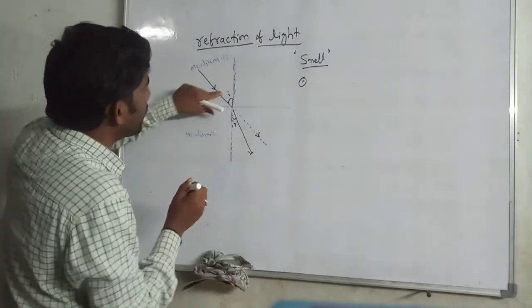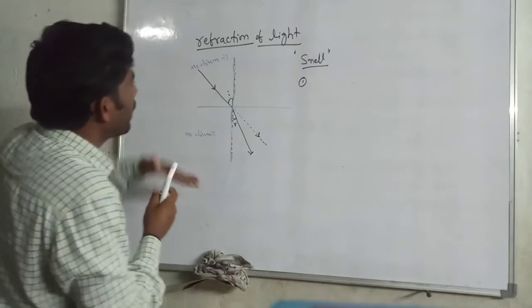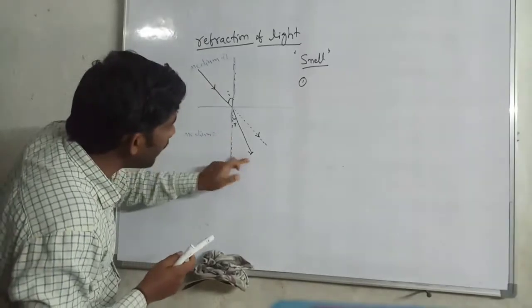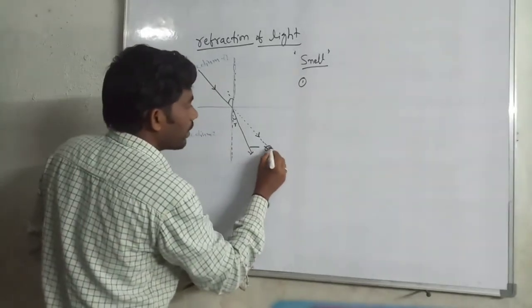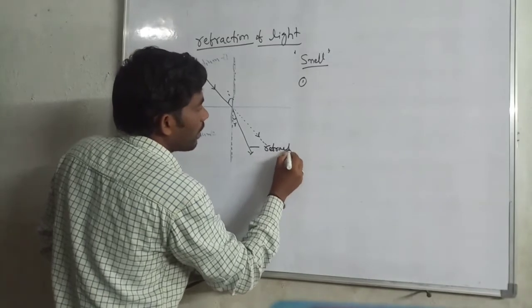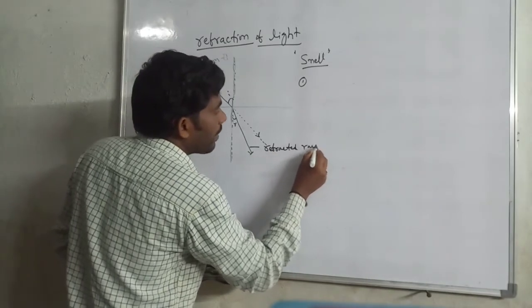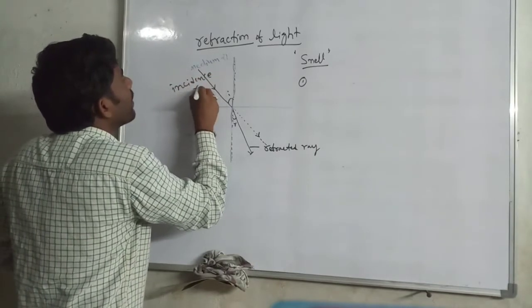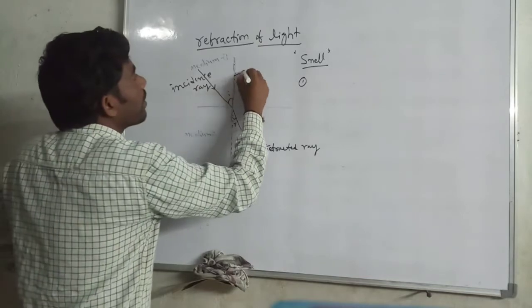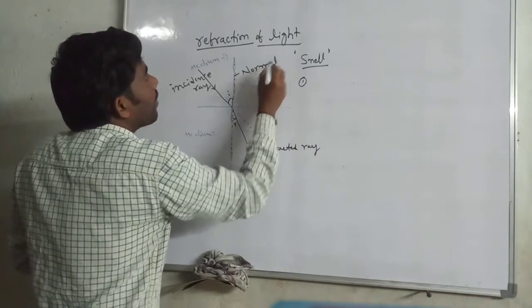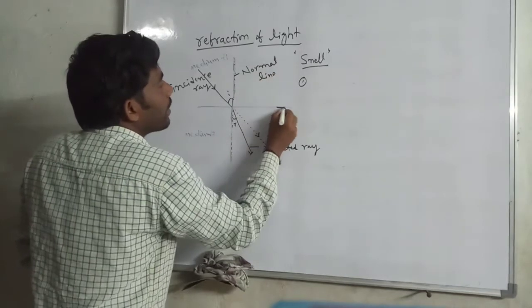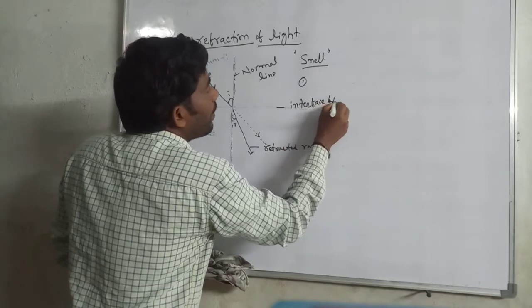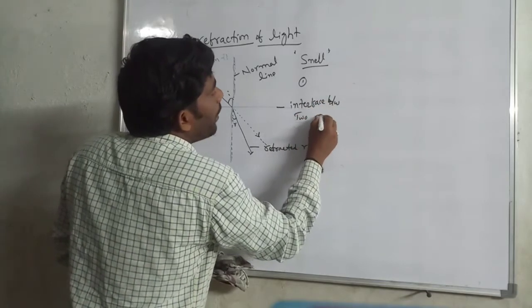This is the incident ray, this is the refracted ray, this is the normal, and this is the interface between the two mediums.